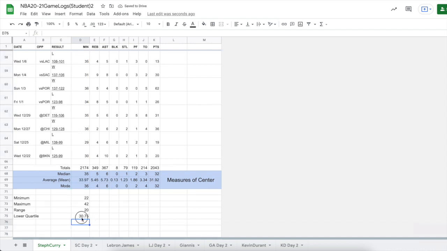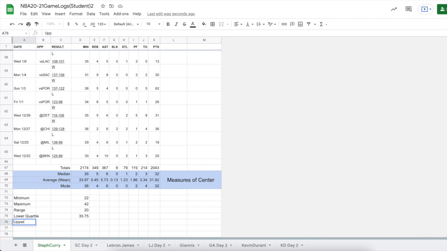What did it mean? It means that in terms of minutes that Steph Curry played, 30.75, in 25% of his games he played less than this. 75% he played more. It's the first quartile. So 25% below, 75% more. So this is kind of on the low end of the minutes he played.